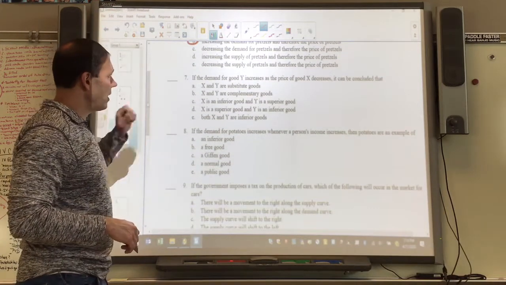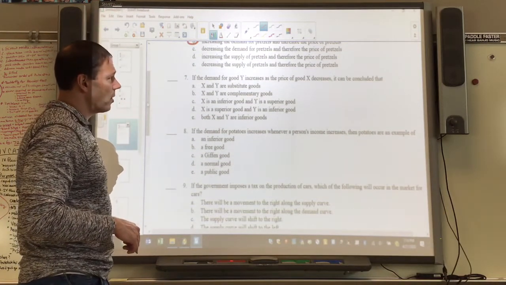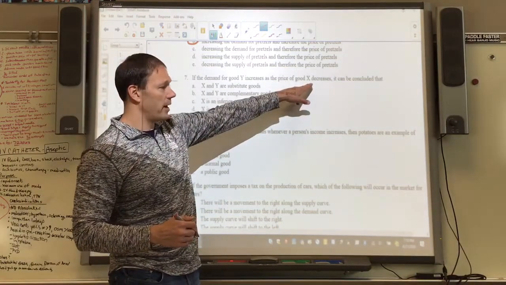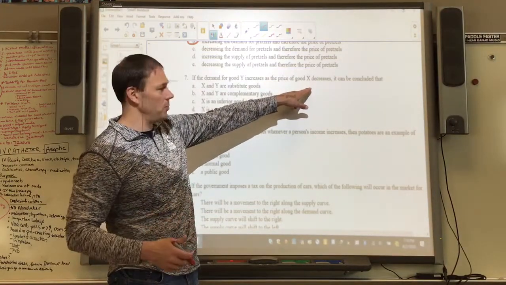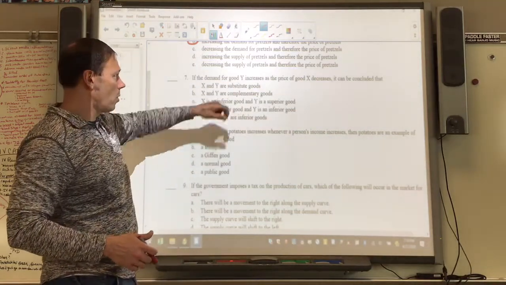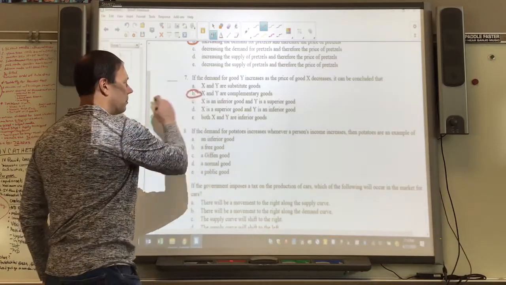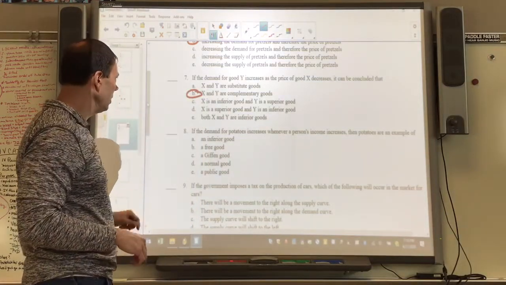All right, number 7, the demand for good Y increases as the price of good X decreases. So bottom line is price of X goes down, you're buying a greater quantity of X because it's cheaper. You're also buying more of Y because Y must go along with X, and we call those complements. Okay, so letter B for number 7.